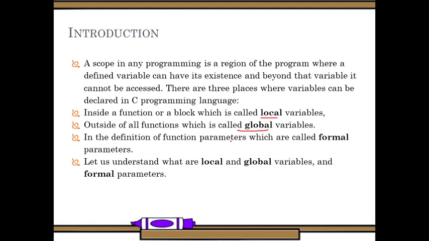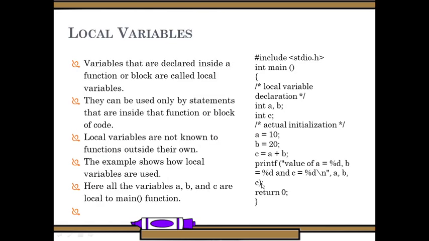Another way is in the function parameters, if you are passing them, they are called formal parameters. So let us understand what these are. What is a local variable? A local variable is a variable that is declared inside a function or a block.